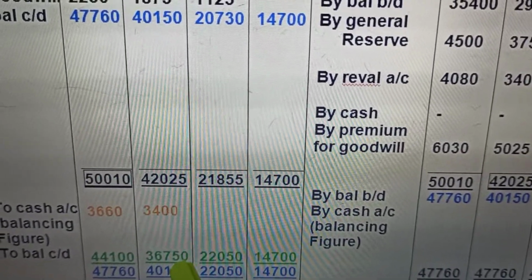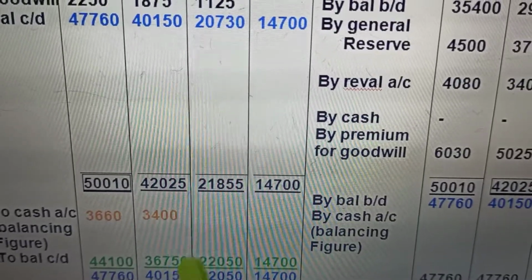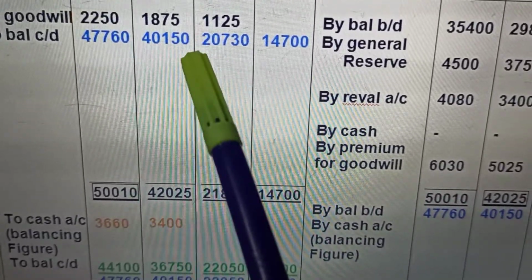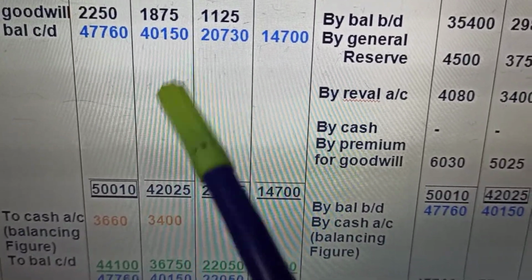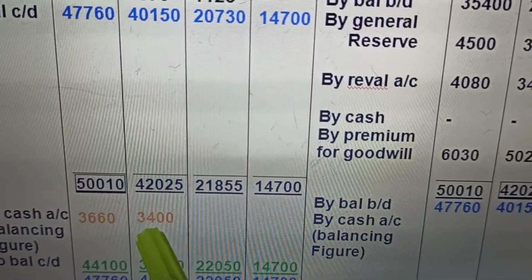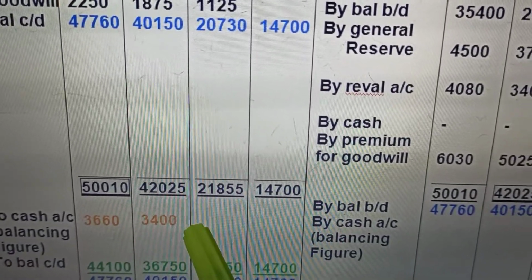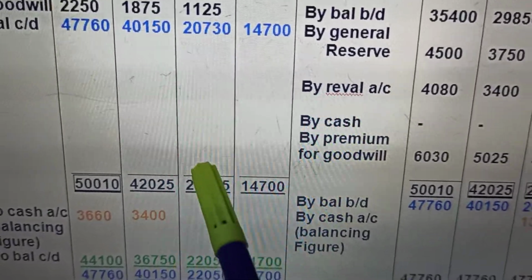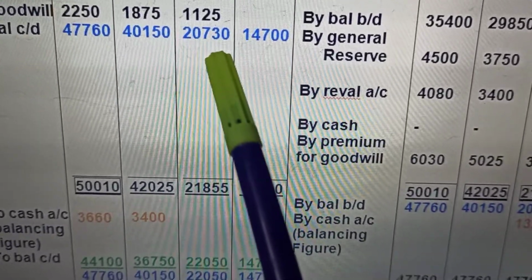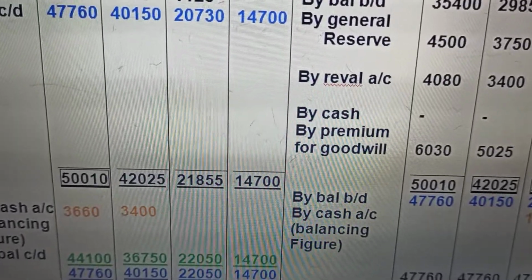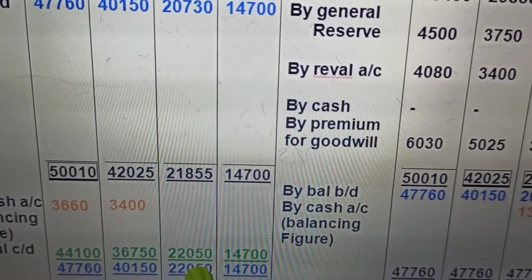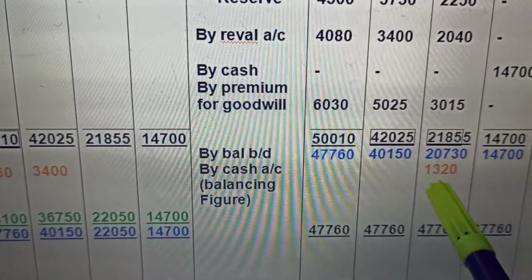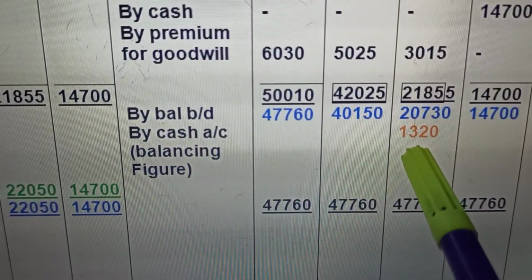His capital should be 36,750, it is already 4,150, and it should be 36,750. This is the extra capital which will be returned. D's capital is as it is. C's capital is 2,730 and should be 22,050. The remaining capital 1,320 will be brought in by this partner.